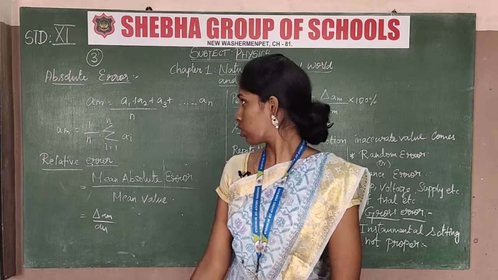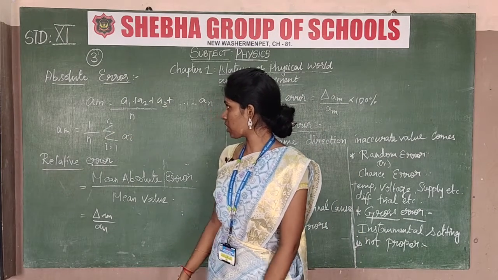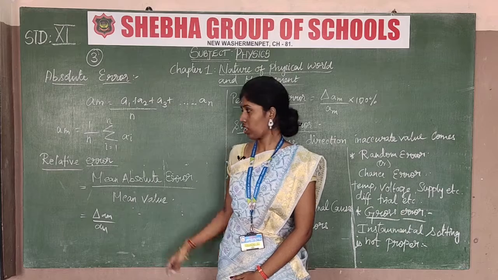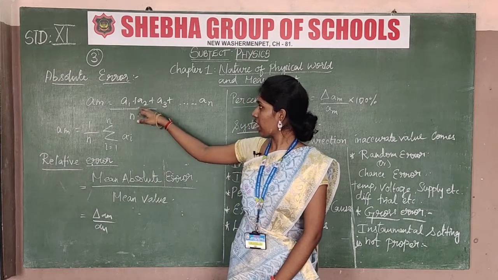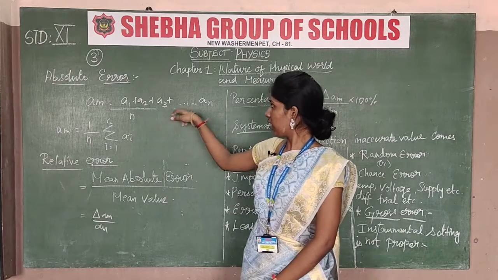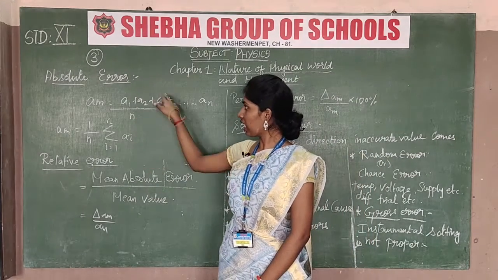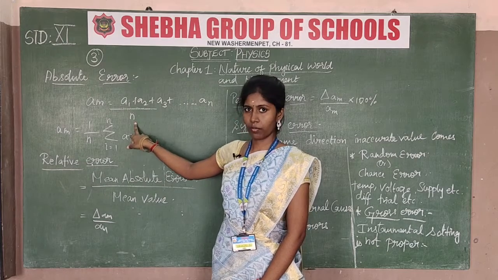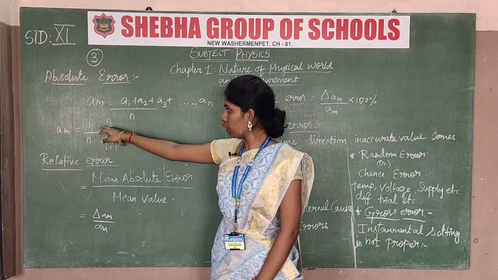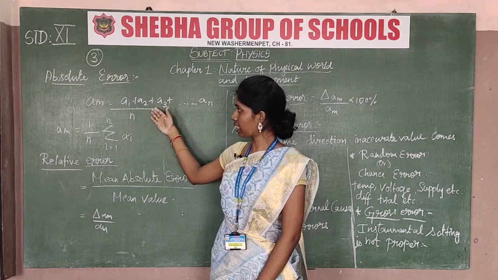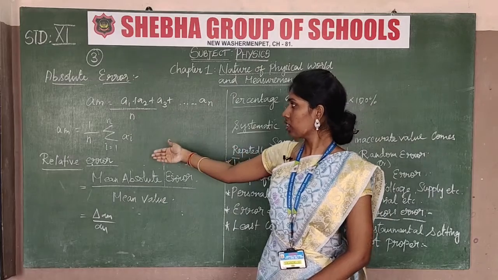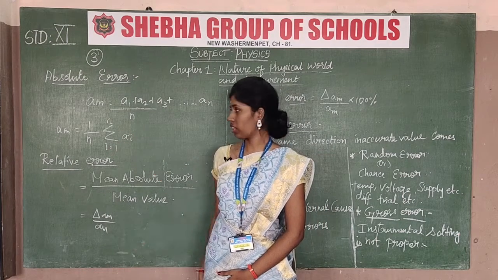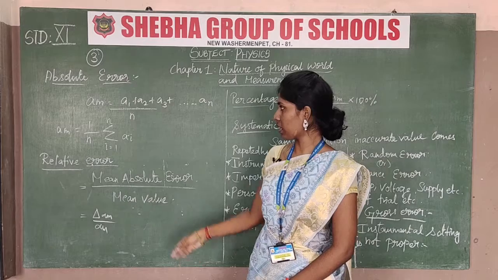So A_M is the mean value measured, where A means the object. When we repeat the experiment, we take trials: first trial, second, third, up to n number of trials. We take the n trial readings and divide by n. So A_M is equal to 1 by n, the summation of the readings, that is, 1 divided by n times the summation over n.